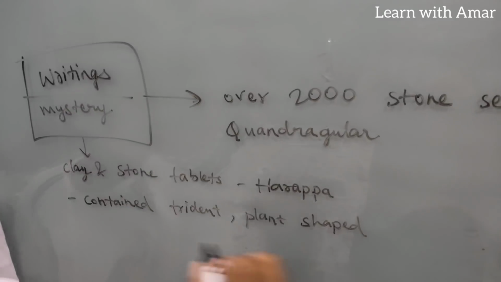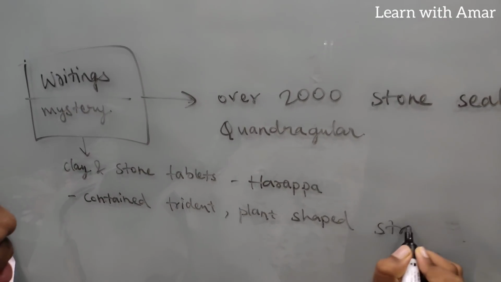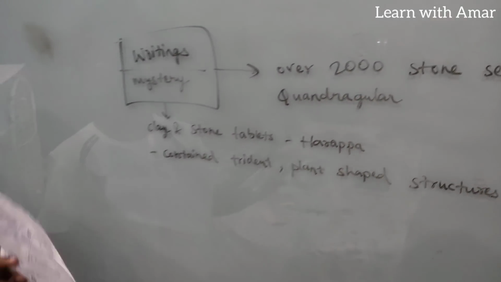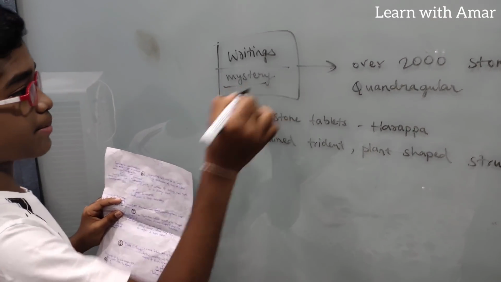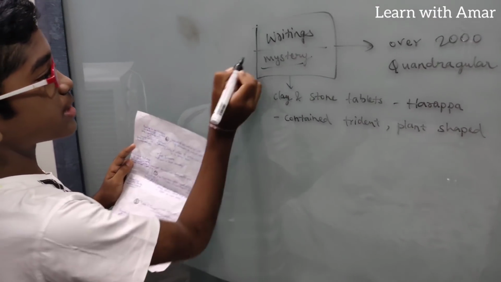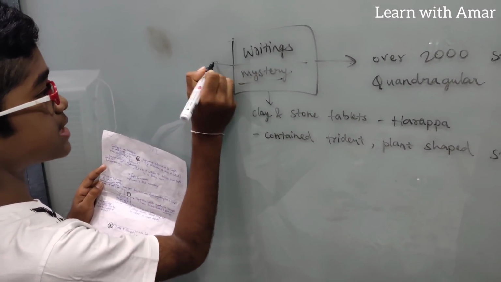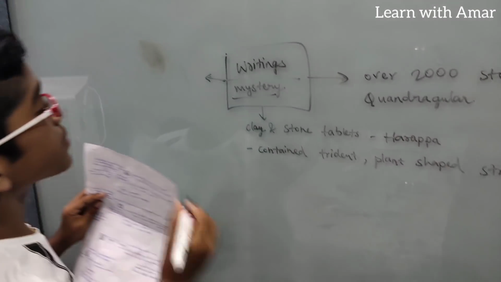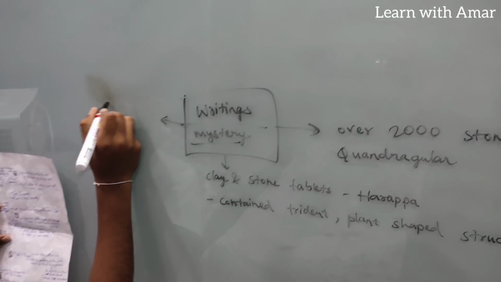Do we know what they mean? No, we don't even know them. They still remain a mystery. Also, these writings consisted of short strings.